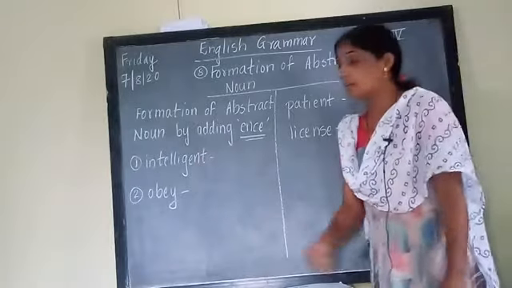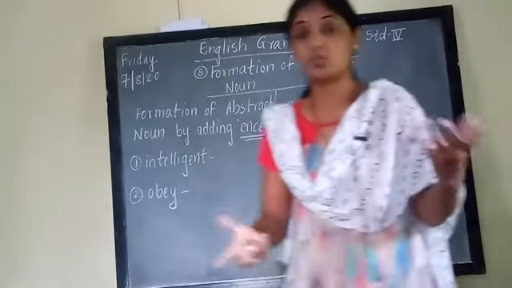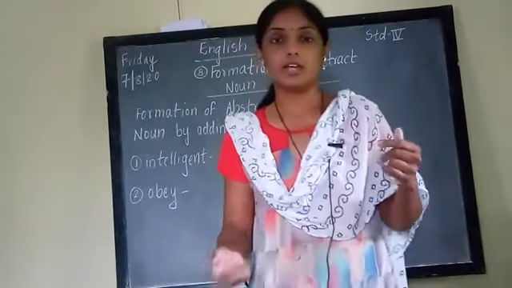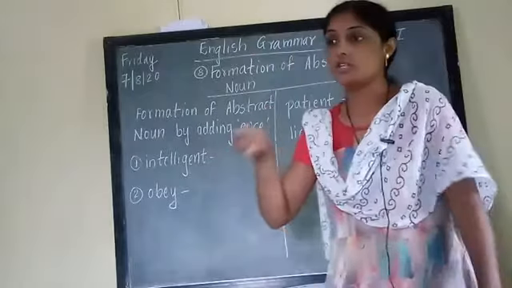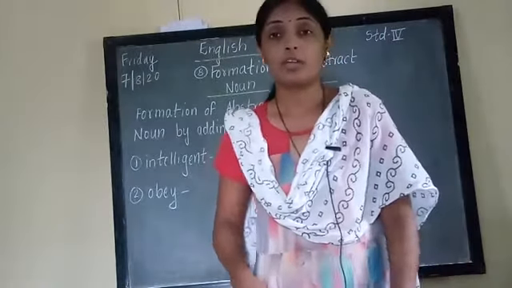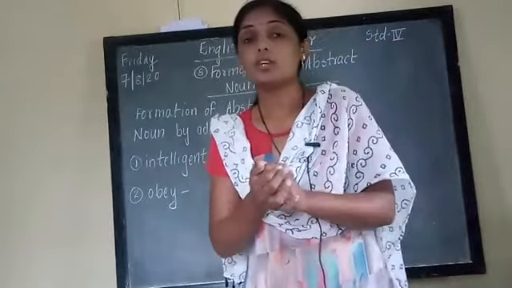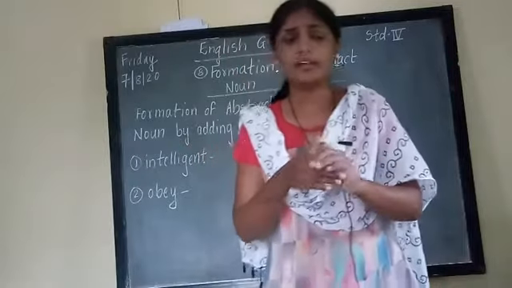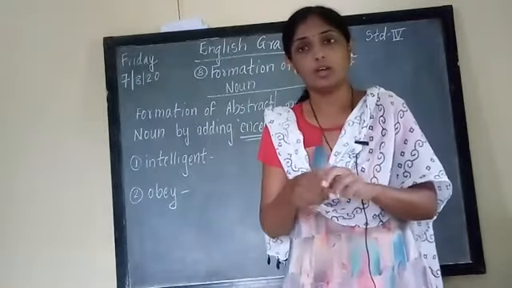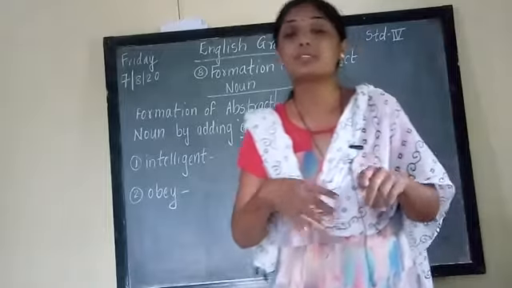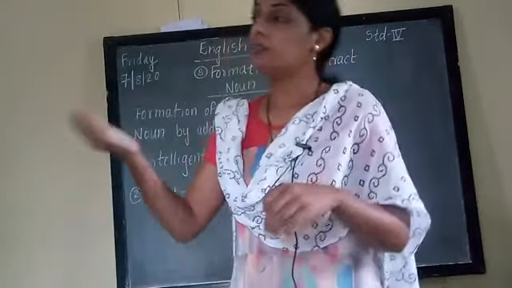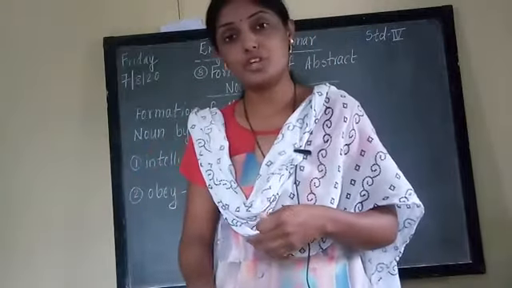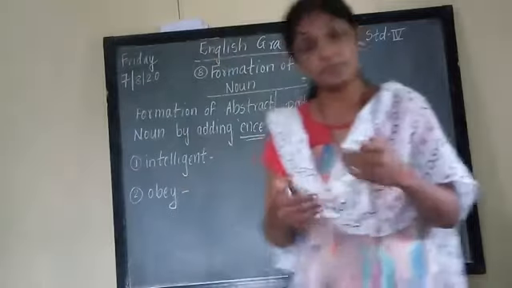Now, the word intelligent is used for a person who is good in studies. He is an intelligent boy. She is an intelligent girl. Correct. And that word intelligent is an adjective. Correct or not? It tells about the quality of a person. Now from adjective we have to change it to abstract noun.